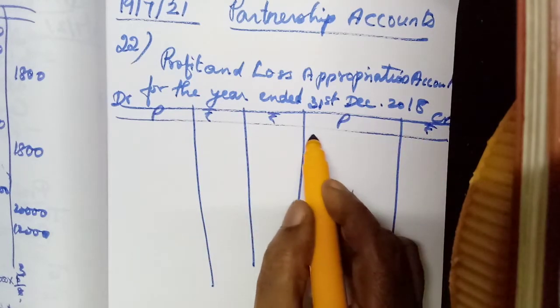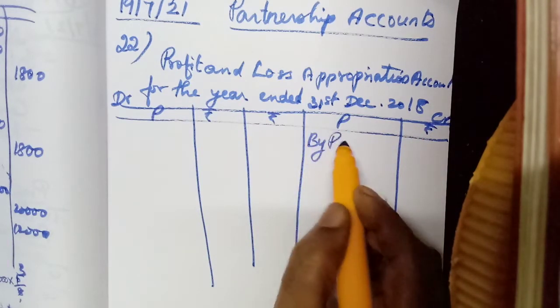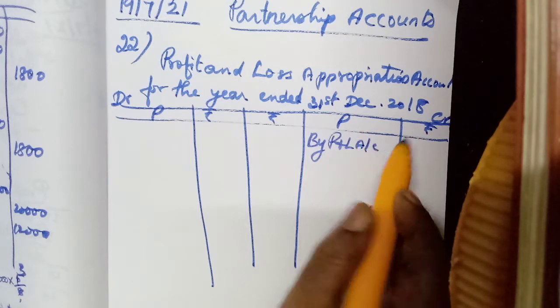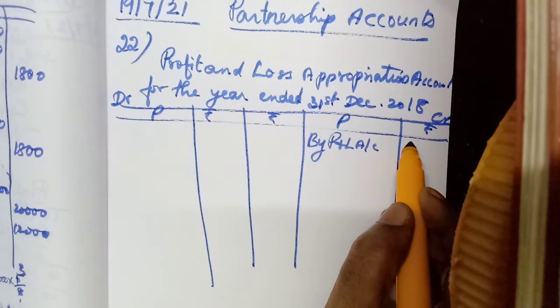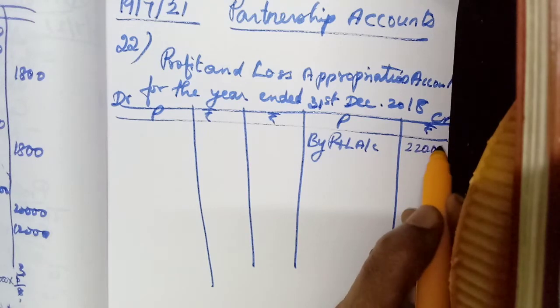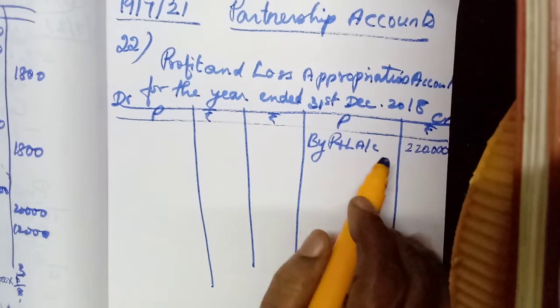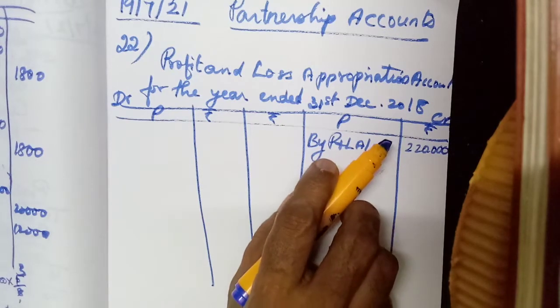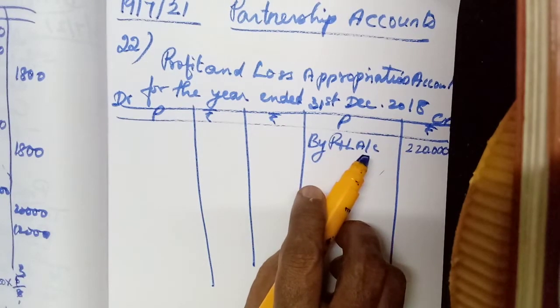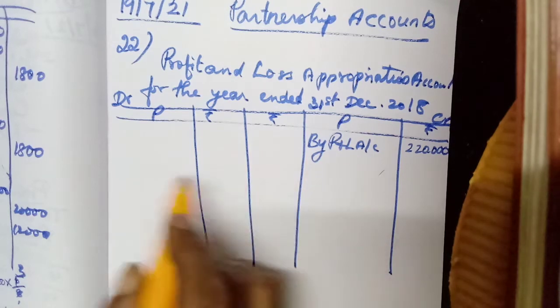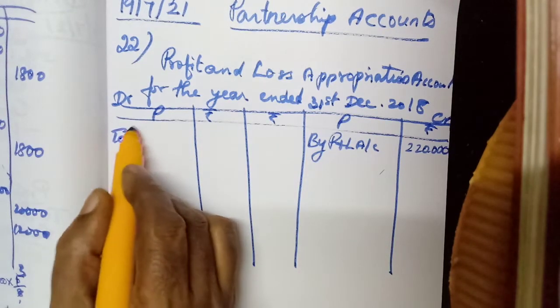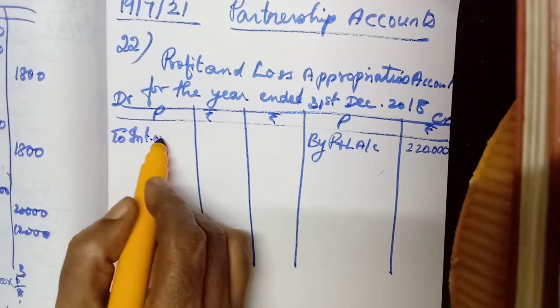Okay, first, by profit and loss account. You write it fully. Okay, by profit and loss account, how much? 2,20,000. Now the first item, profit and loss ratio is given, leave it. Next one, partners to be entitled to interest on capital. So, to interest on capital.